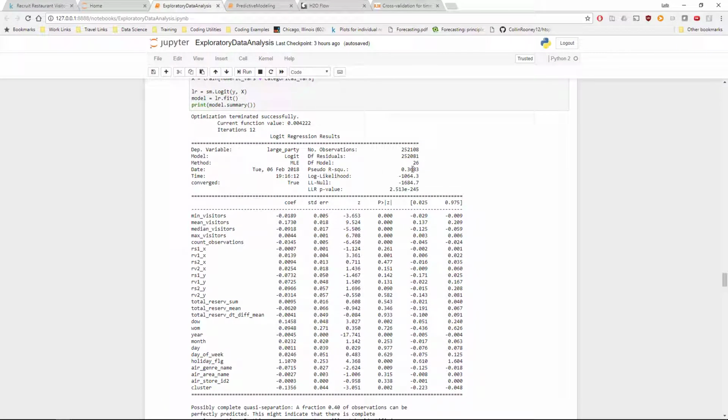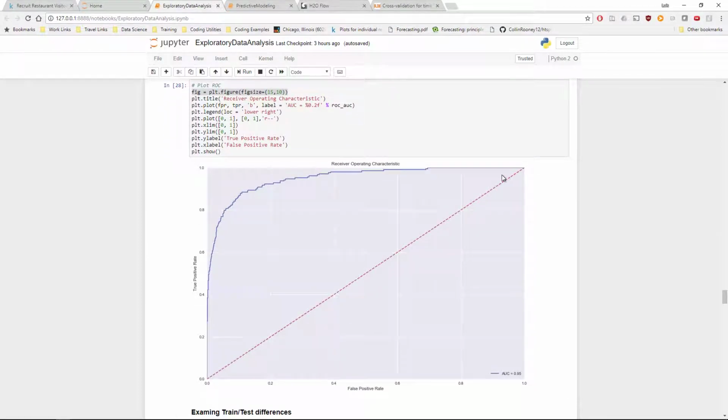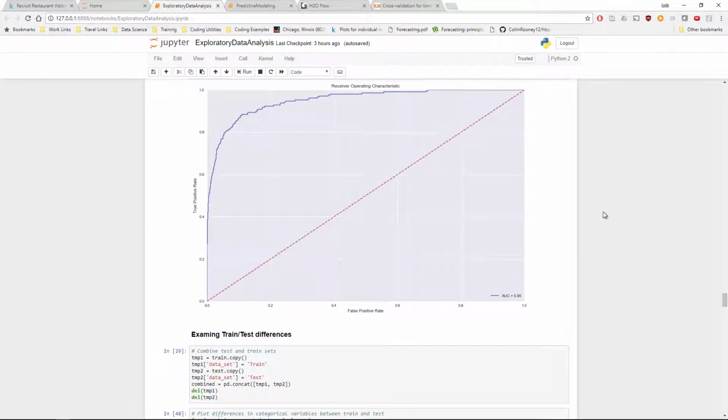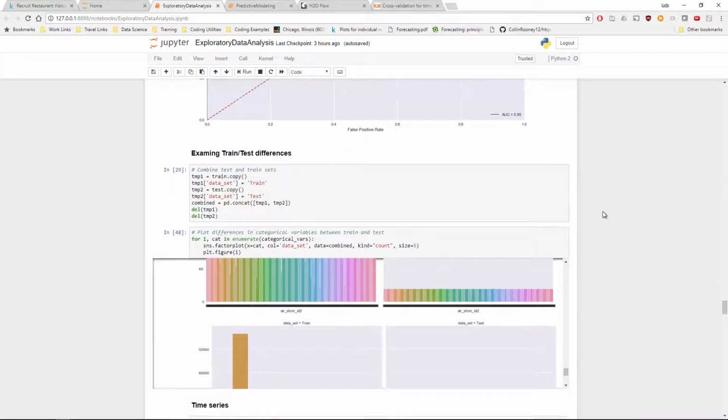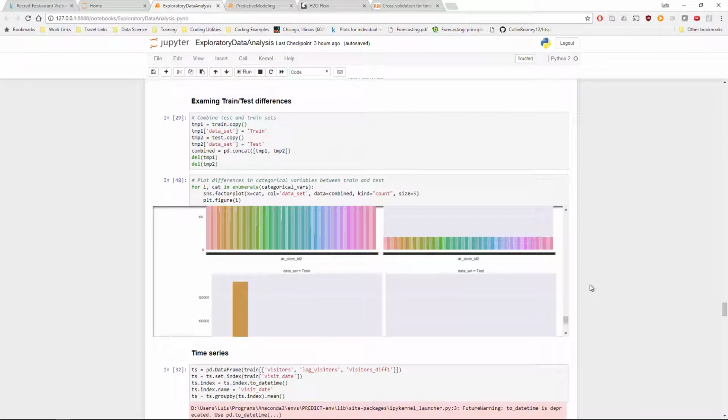So we have a pseudo R squared of 0.36, and our area under the curve makes us believe that yes, area under the curve is 0.95, so we probably can predict whether we're going to get a large party. And then we can add this feature based on existing features to the test set as well. So that is another way that we engineer the features.